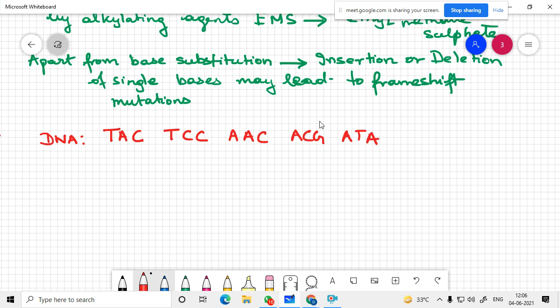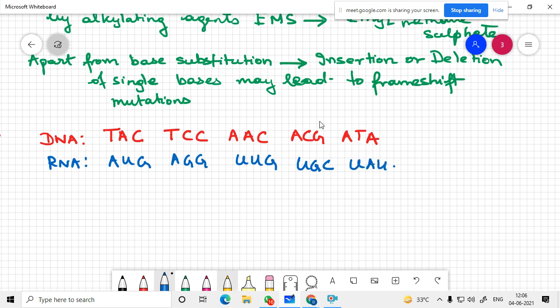Now its RNA is complementary, sorry, not opposite: AUG, AGG, UUG, UGC and UAU.